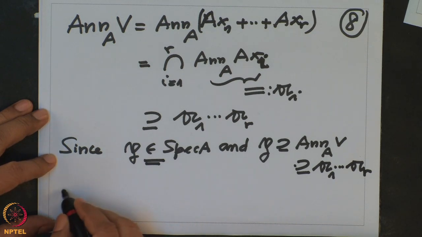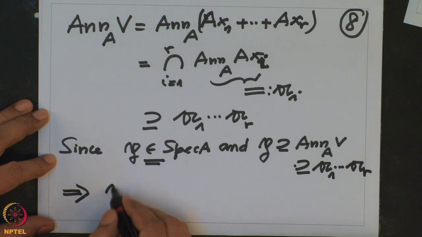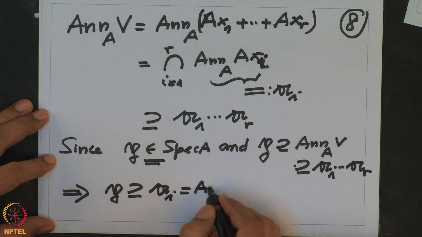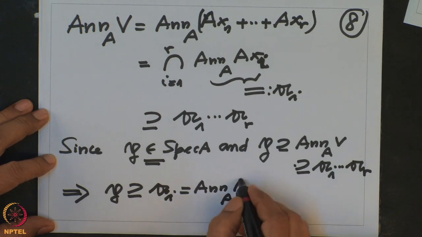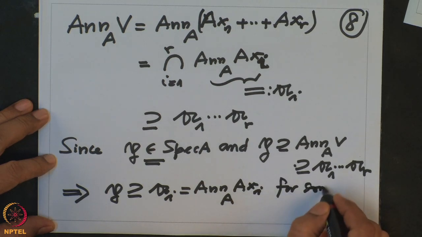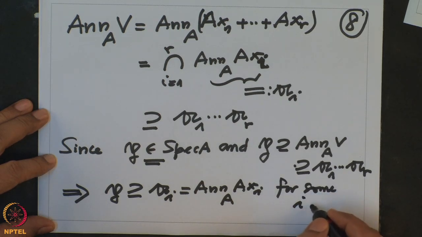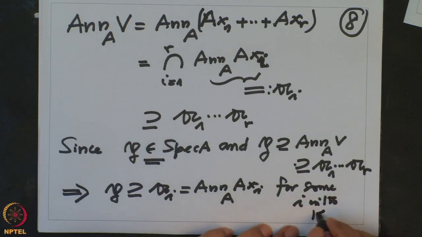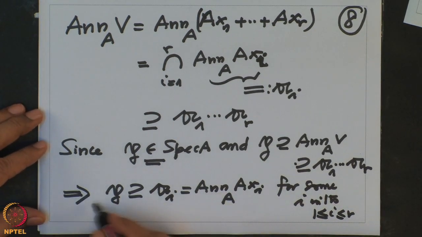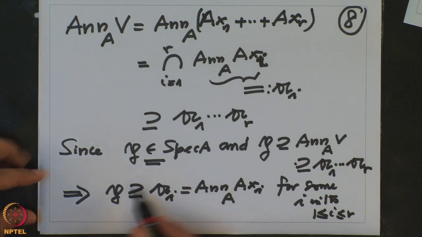So therefore P contains Ai, which is the annihilator of A xi, for some i with 1 less than or equal to i less than or equal to r. There exists an i so that P contains this ideal Ai. This is where you have used the fact that P is a prime ideal.